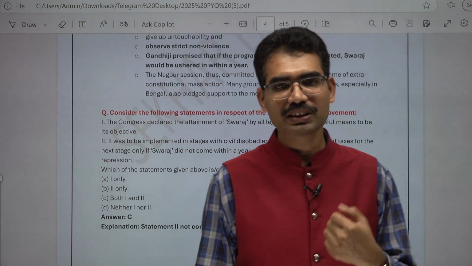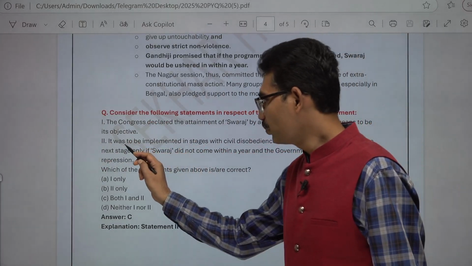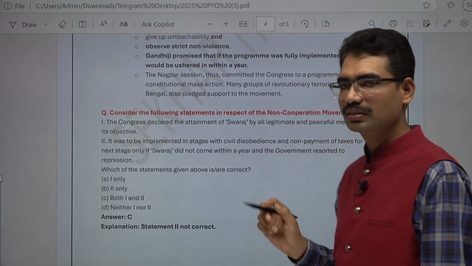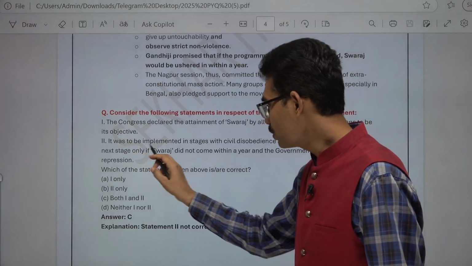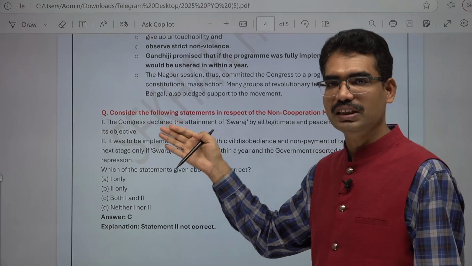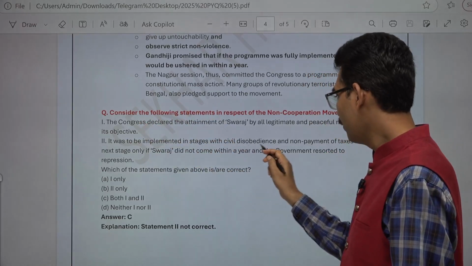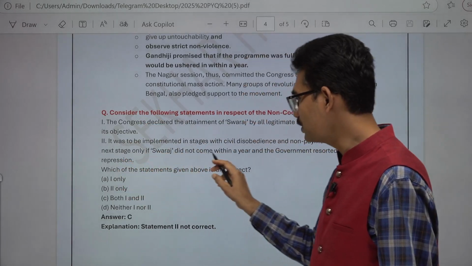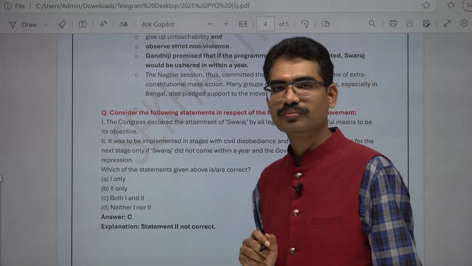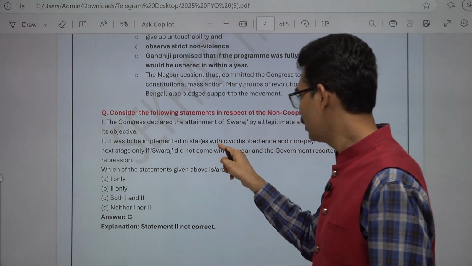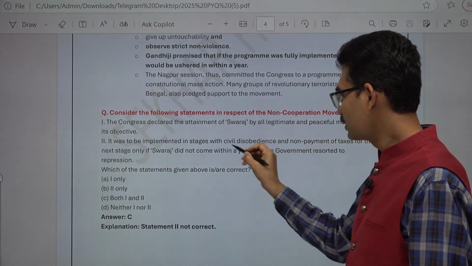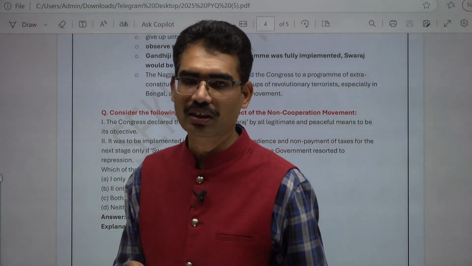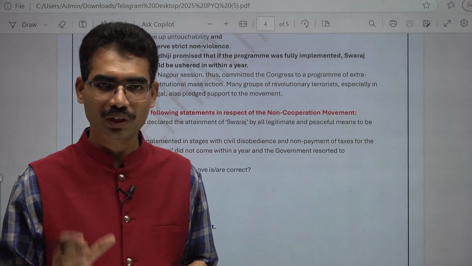Now you see, the second statement is a very risky one. It was to be implemented in stages with civil disobedience and non-payment of taxes, for the next stage, only if Swaraj did not come within a year. No. It was not in stages. This is also part of the non-cooperation movement. Civil disobedience and non-payment of taxes were also part of the non-cooperation movement program.